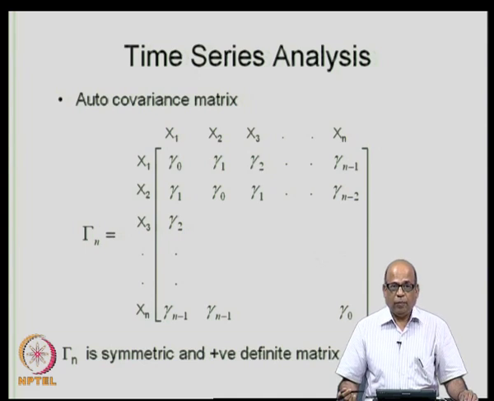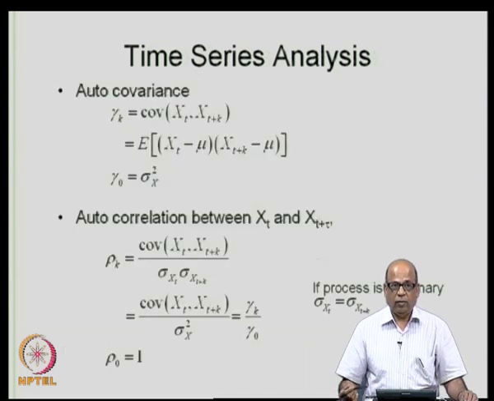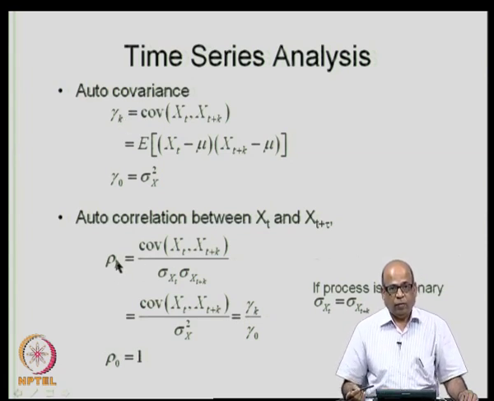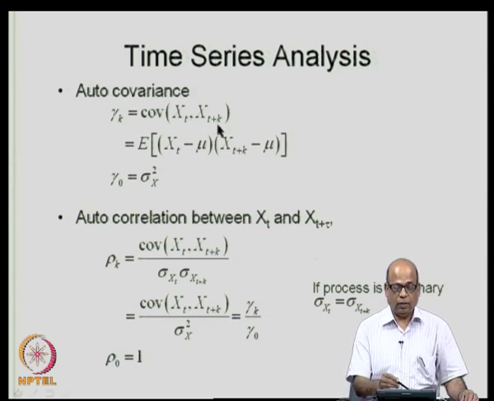Having defined the autocovariance gamma k and autocorrelation rho k, we now formulate the two important matrices, the autocovariance matrix and the autocorrelation matrix, by varying k.